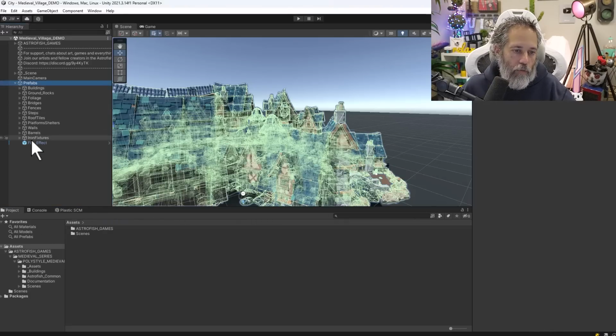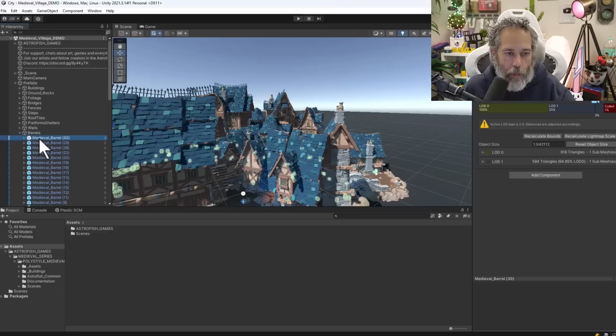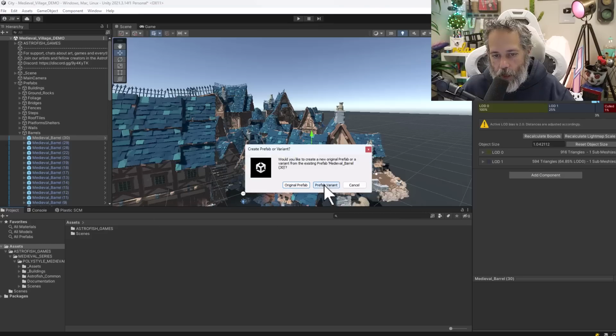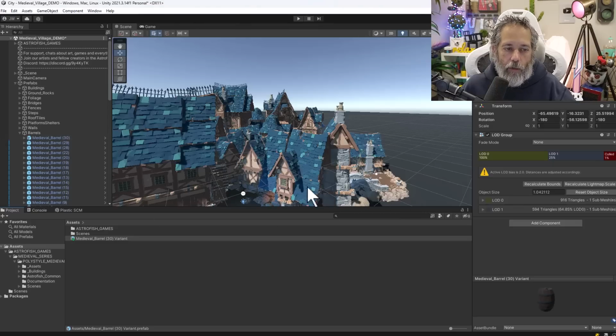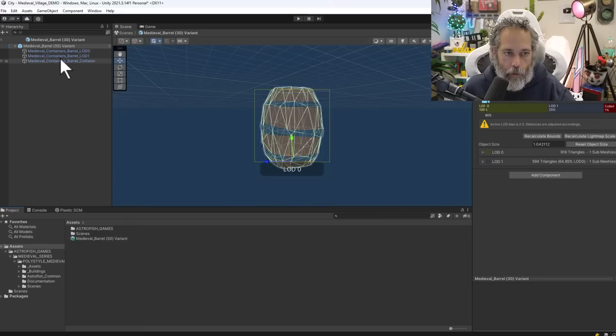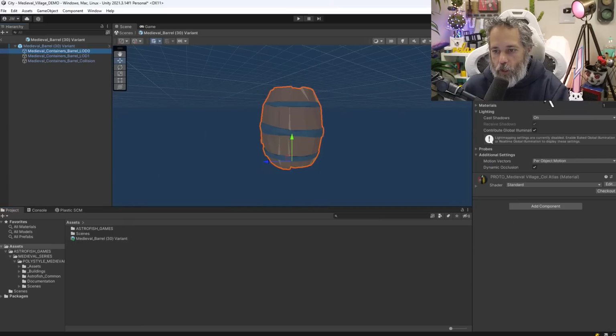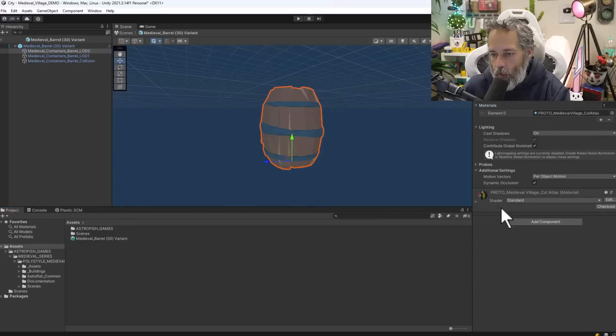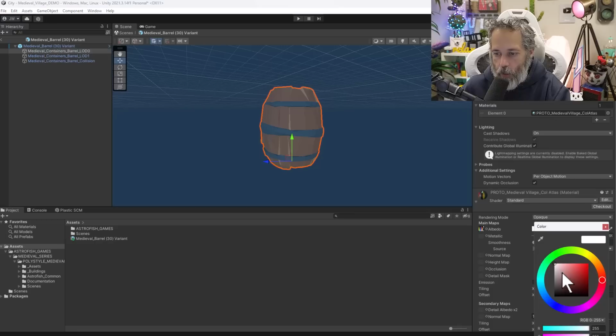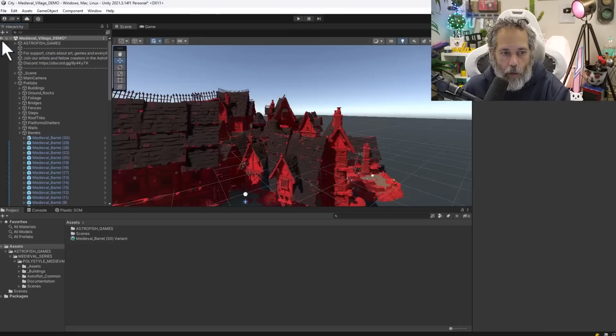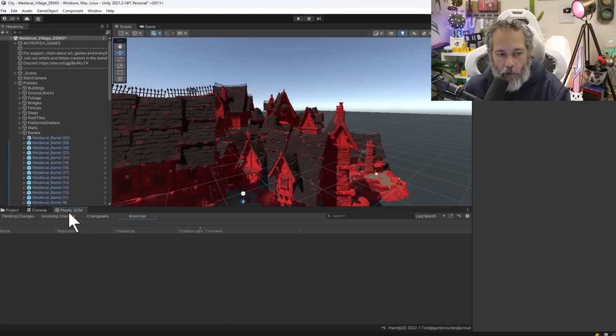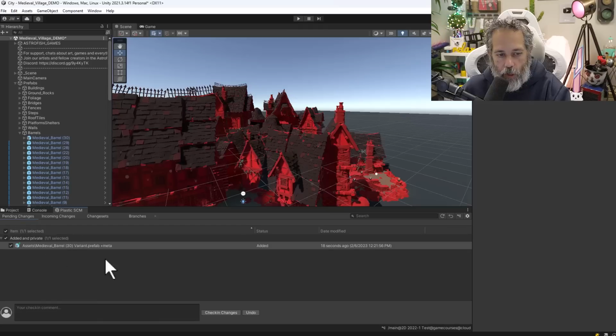If I go back into our project, let's just say that I've created a new prefab. Let's make one of these barrels into a new prefab. I'll take this barrel, take it right into the root, and then create a prefab variant of that barrel. We'll adjust this prefab variant just a tiny bit, maybe do something stupid like tint it some weird ugly color. There we go. We'll make it into a red tinted barrel. And then if I go to my Plastic SCM window here, you should see my changes.